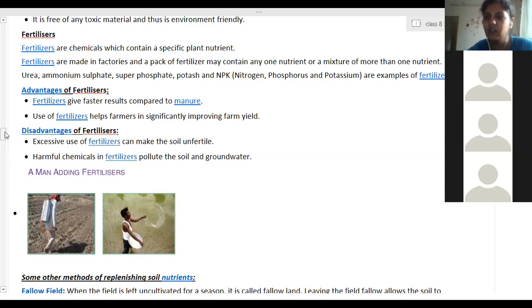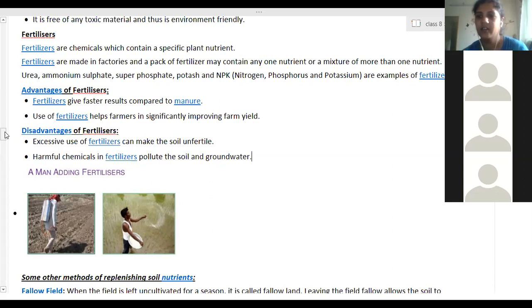What do you mean by replenishment? I keep on using the word replenishment. What does replenishment mean? Making the soil fertile. Addition of nutrients. So we are adding more and more nutrients continuously at regular intervals.